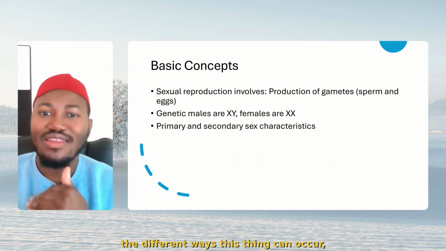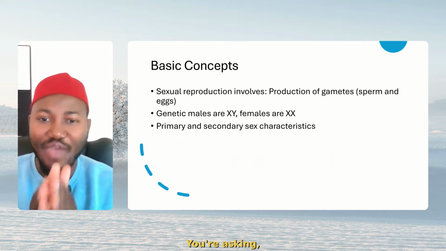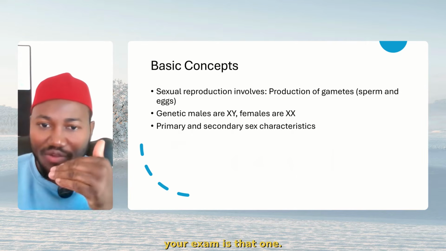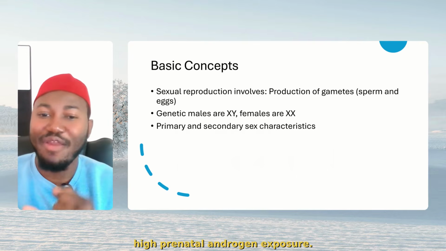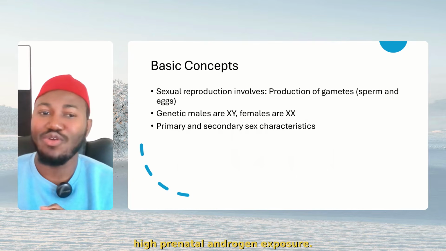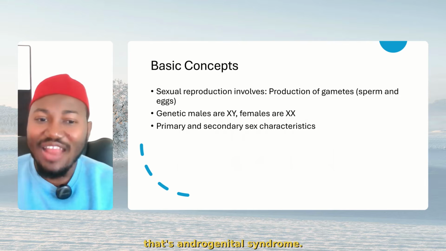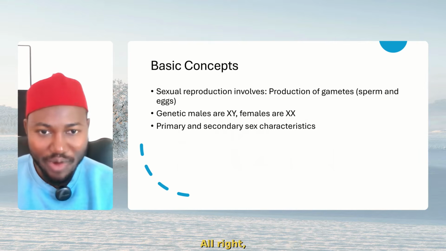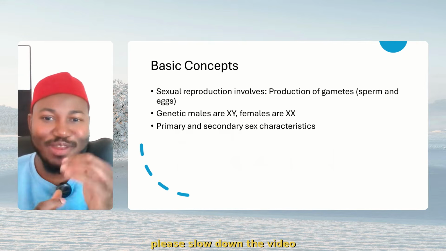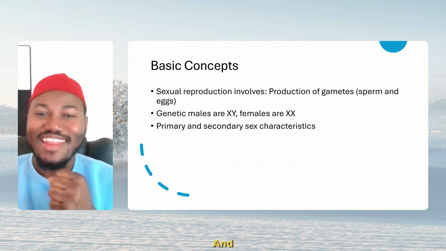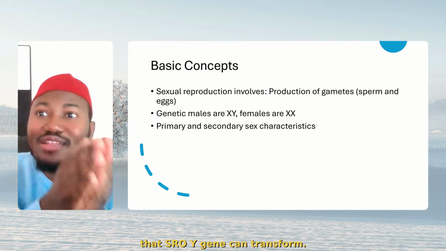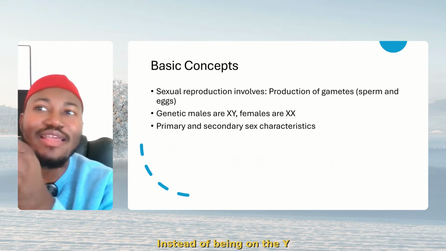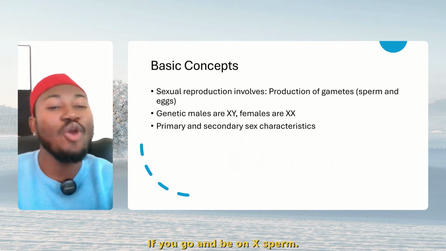All right? Now, the different ways this can occur, in case it comes in your exam: 1, an XX fetus can be masculinized by abnormally high prenatal androgen exposure. We call this AGS, that's adrenogenital syndrome. If I'm talking too fast, please slow down the video. Now, sometimes the determining factor, that's the SRY gene, can transfer, instead of being on the Y sperm, it will go and be on the X sperm.